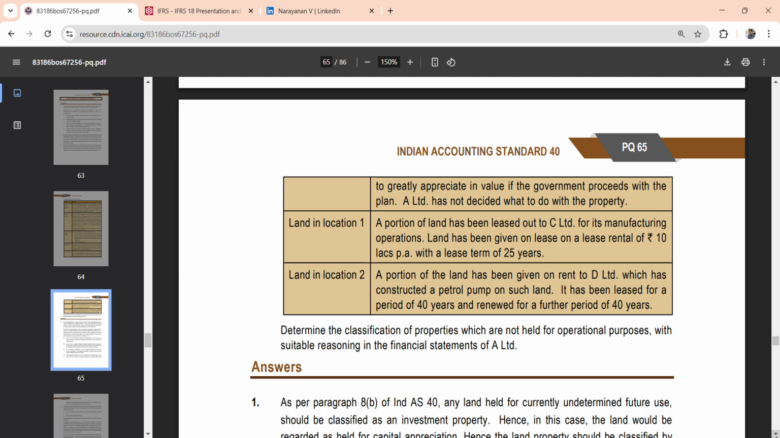So determine the classification of properties which are not held for operational purposes, with suitable reasons, in the financial statements of A Limited. What you are expected to do is first give the answer. In this answer, I'll be telling you: in one case they would have mentioned whether it is investment property or not, and then started the justification. In some cases they would have started with the justification and then given the answer, but it is better to avoid that. Always follow uniformity, so that it will be easy for the examiner if this question comes.